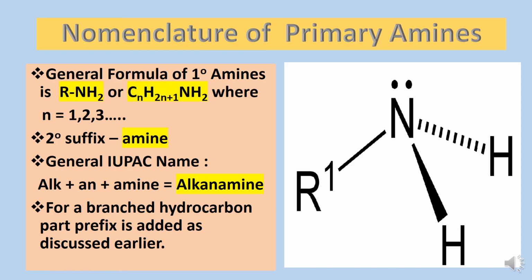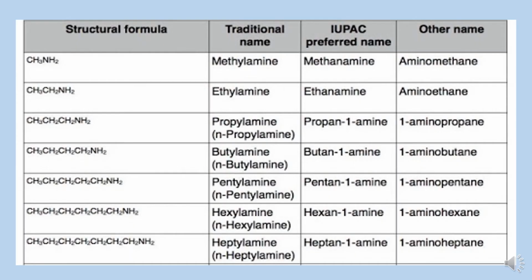Let us discuss naming of primary amines. Primary amines are generally represented as RNH2, and the secondary suffix used is amine, and the general IUPAC name is given as alkane amine. Here you can see few examples. IUPAC names having 1 carbon atom, the amines are named as methane amine. Second one is ethane amine. Third one propane 1 amine. Fourth one butane 1 amine.